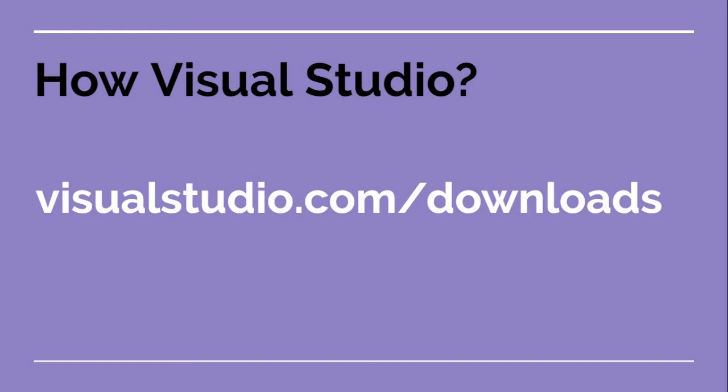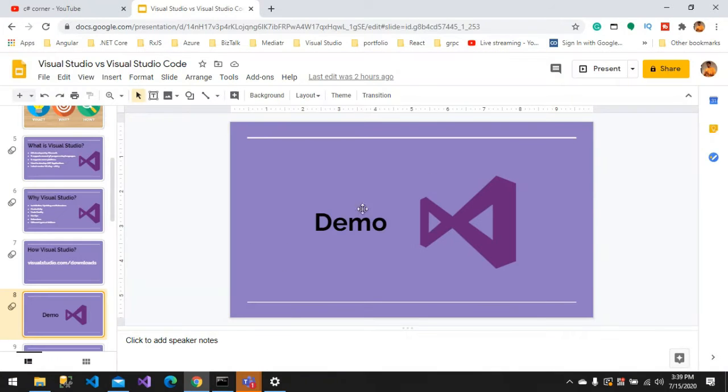How can Visual Studio be downloaded? You can just go to visualstudio.com/downloads and download it. I prefer to show things rather than just running through slides. So I'll show you how Visual Studio looks, and we'll see some of the interesting things that Visual Studio can do. Let me switch to the demo.